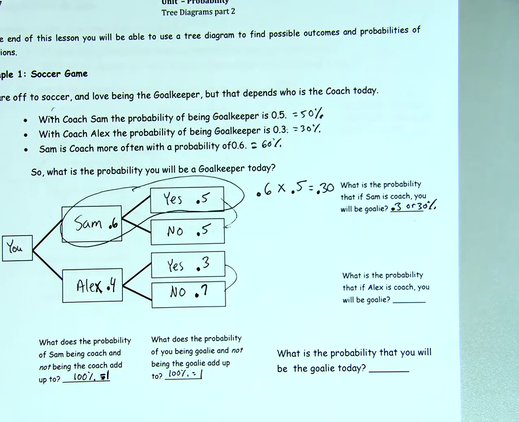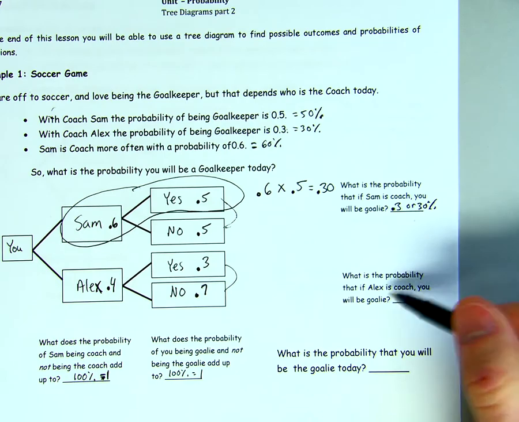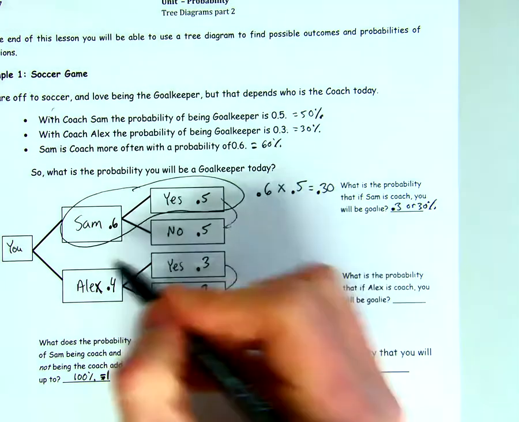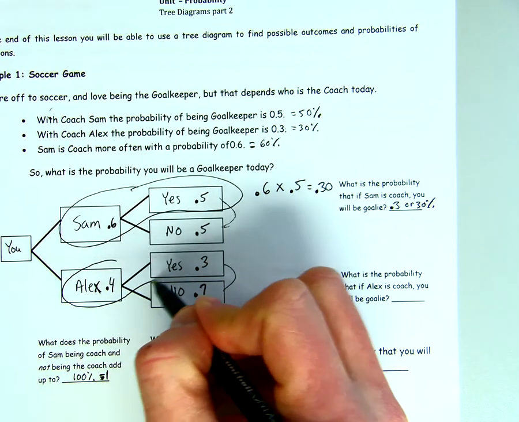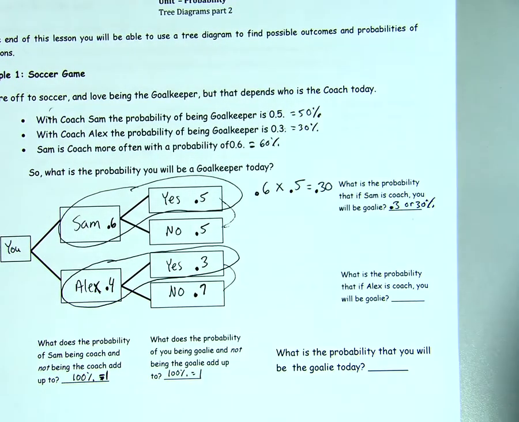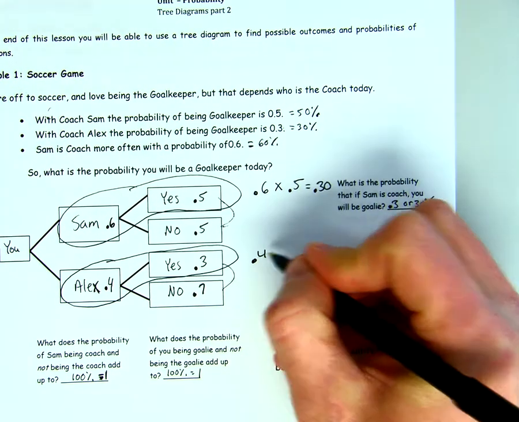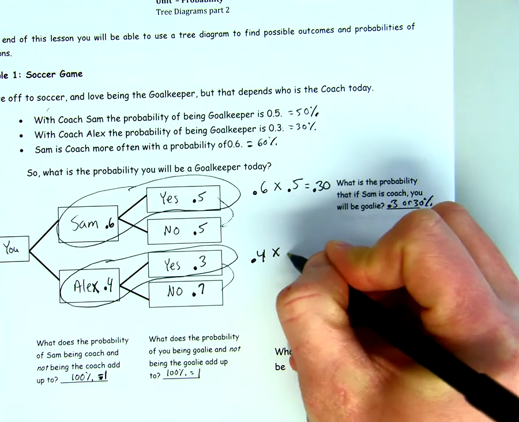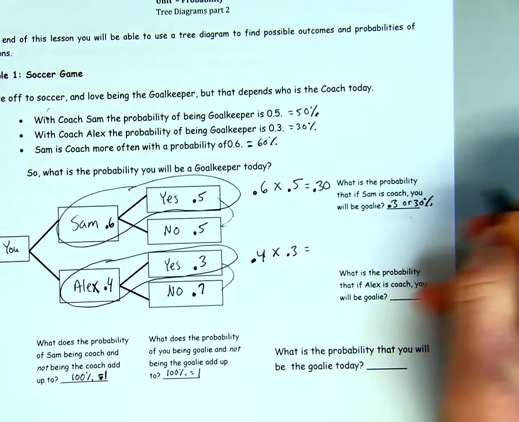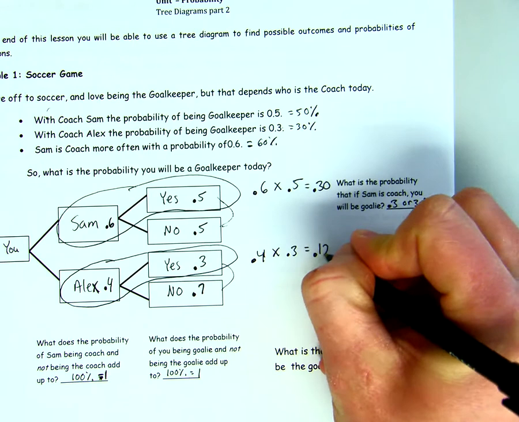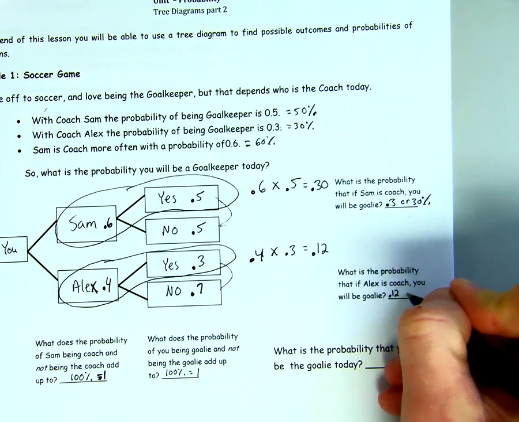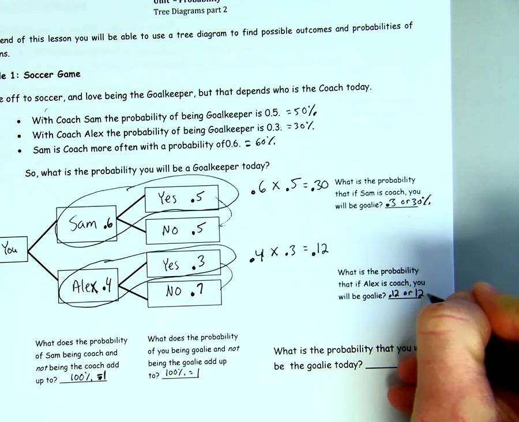Next part is, what is the probability that Alex is coach and you will be goalkeeper? Here's my percentage of Alex being coach, and yes, he chooses me to be the goalkeeper. So Alex coach 0.4 times, and he chooses you 0.3. Multiply those together, you get 0.12, or 12%.